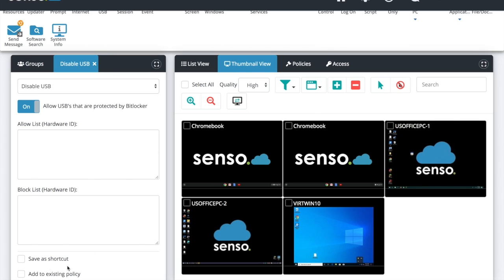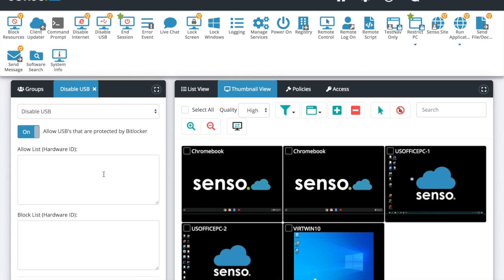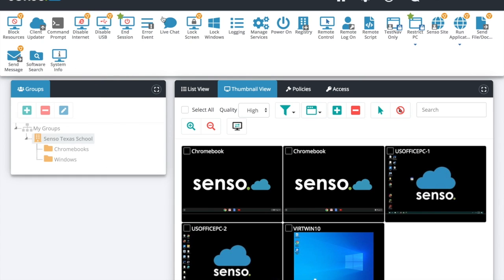And I will also show you, I know you see these save as shortcut down here. I will show you further down the line where you can save all of these as shortcuts, but I have made some shortcuts that I'll show you what that looks like. And you can also save these as icons, something that you use all the time. Save as an icon. It's your own little button sitting up here ready for you to use.